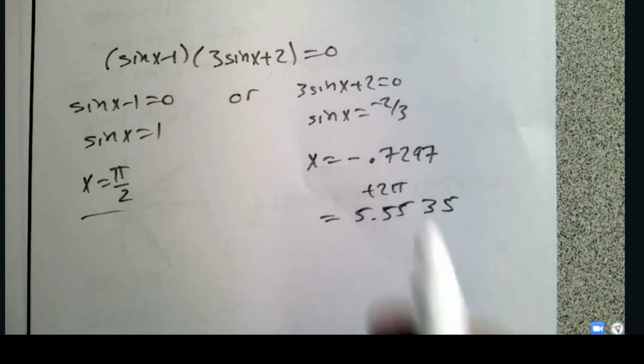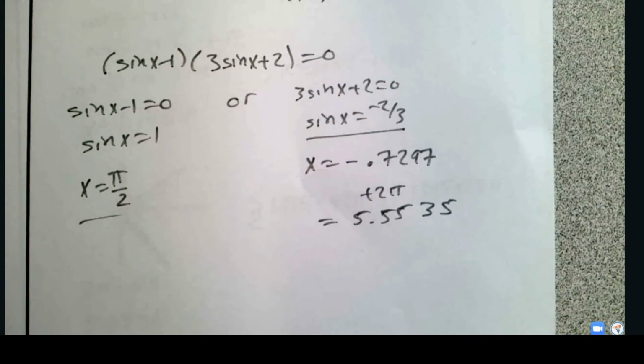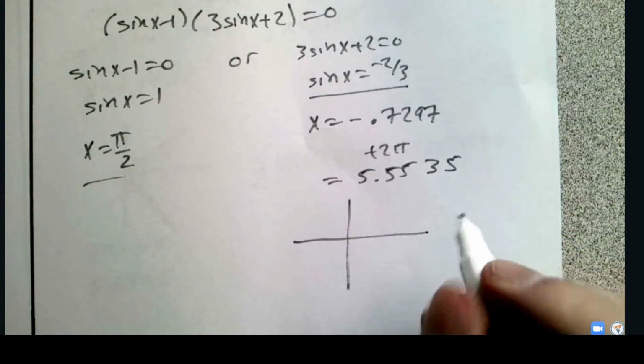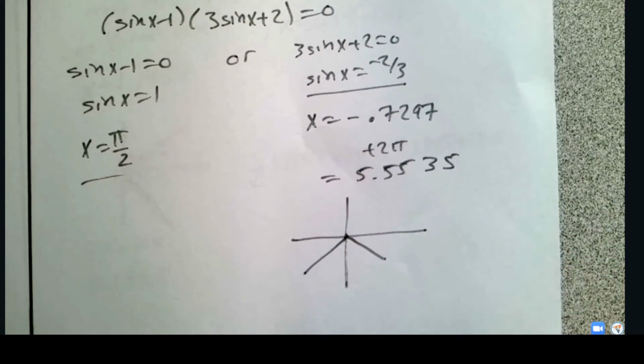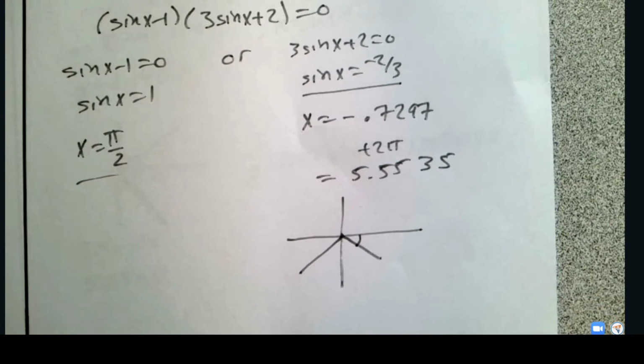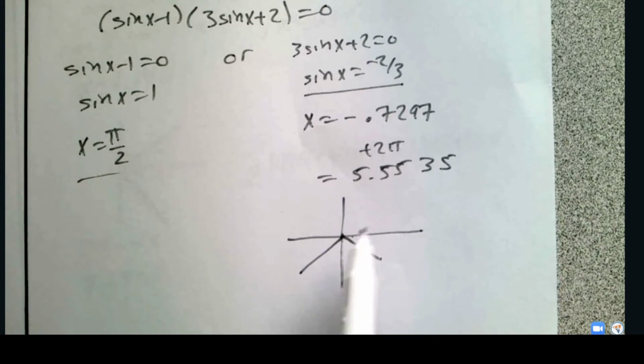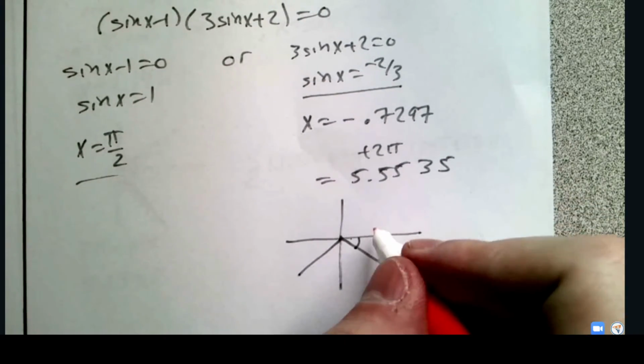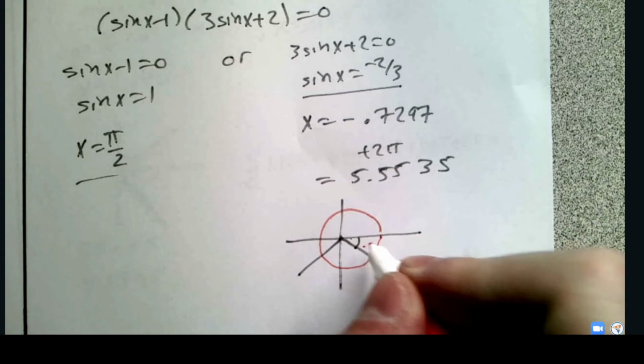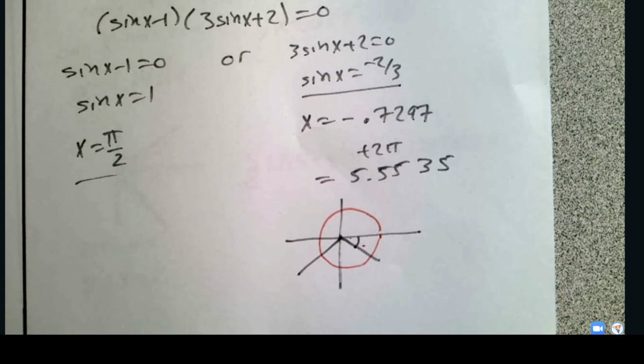But again, of course this is true for more than one quadrant, right? We have this thing right here. Sine is going to be negative both here and here. And so what we really did is we said, hey, this is our angle. It's negative 0.7297 radians, but the measure of this angle right here is still 0.7297 radians. And so what we need to do is, hey, this one right here is actually 2 pi, all the way around, minus the 0.7297. That one is that.